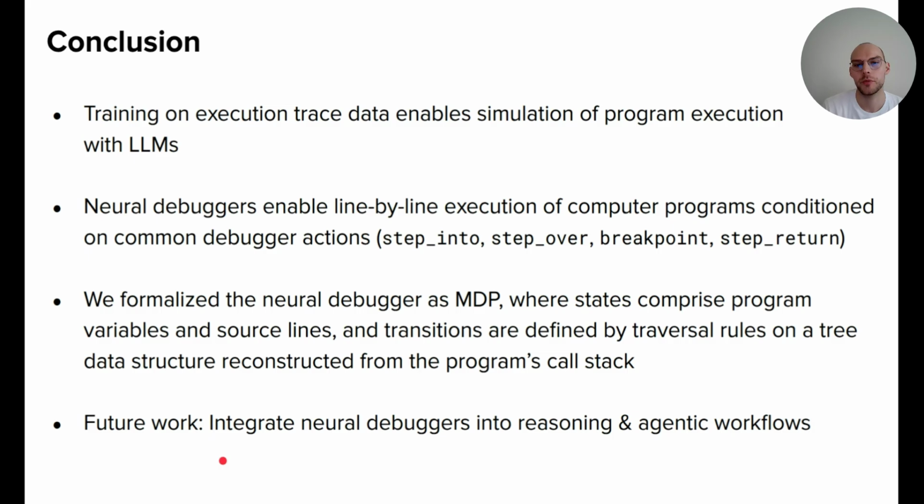In this work, we formalized the Neural Debugger MDP, where states comprise program variables and source lines, and transitions are defined by traversal rules on a state tree data structure, which we reconstruct from the program's call stack. Future work should integrate neural debuggers into reasoning and agentic workflows.